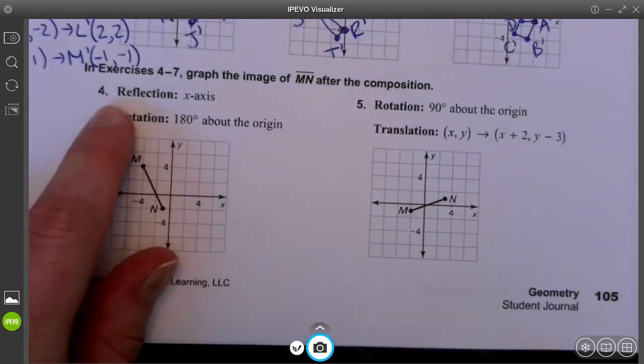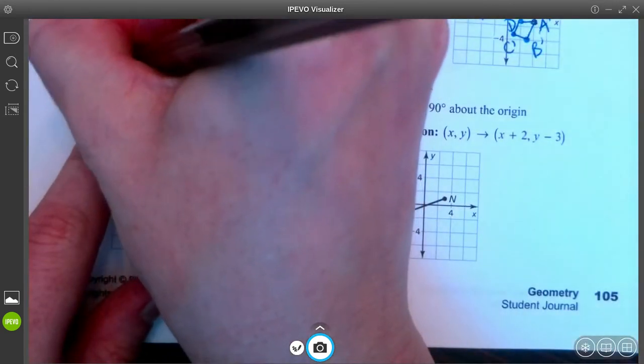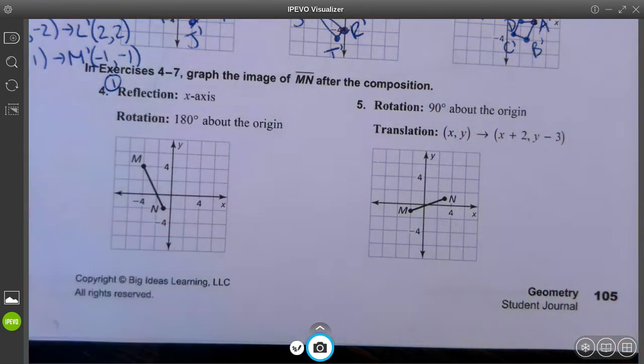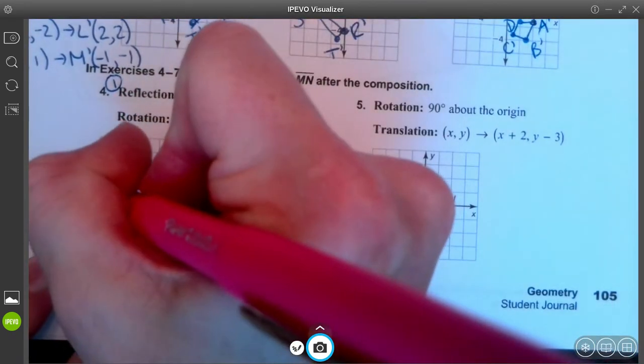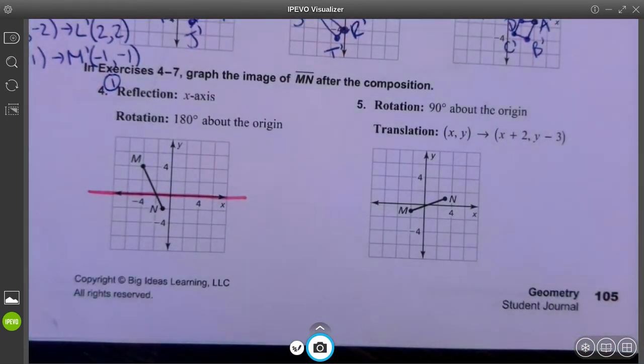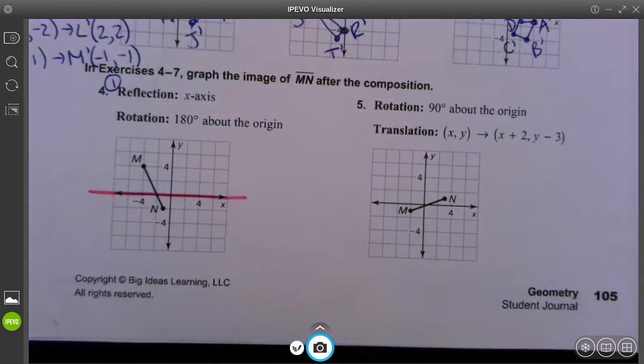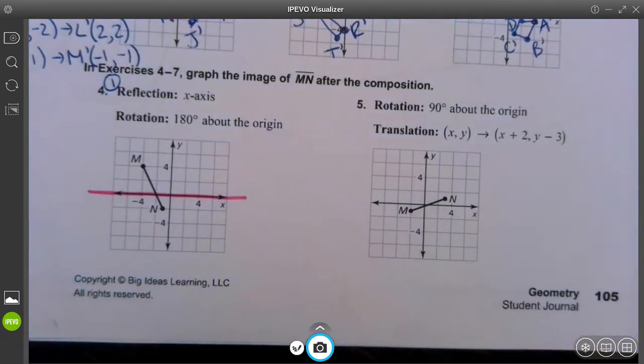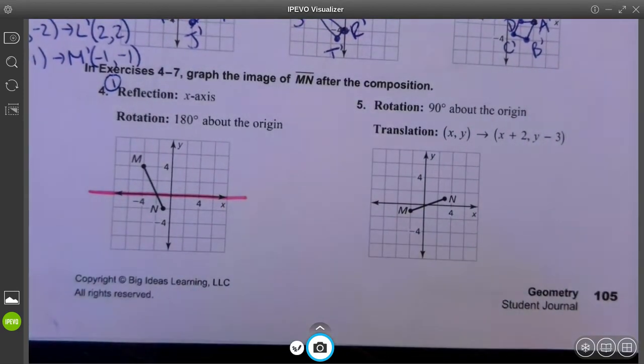So in number 4, the first step that we have to take is reflect line segment MN over the x-axis. So I always like to highlight my line of reflection. My x-axis is this line here. So remember, when we do reflections, the vertices of our figure, all they do is flip to the opposite side of the line, and they're the same distance away. They're just on the opposite side of the line of reflection.